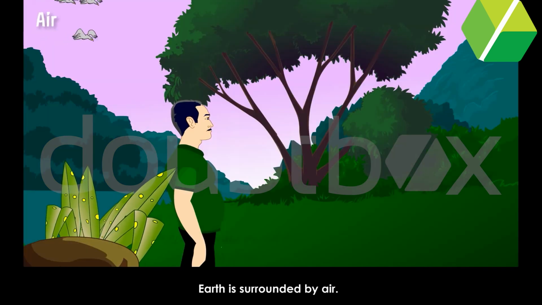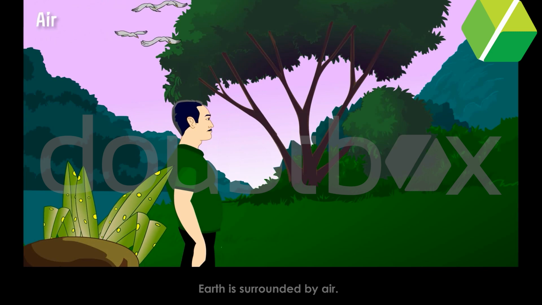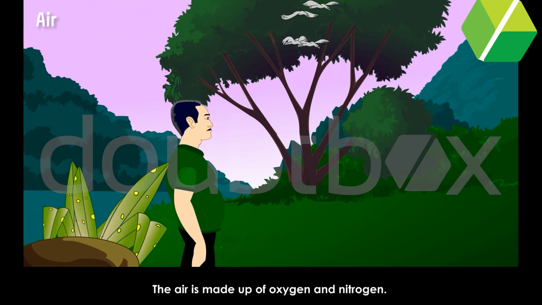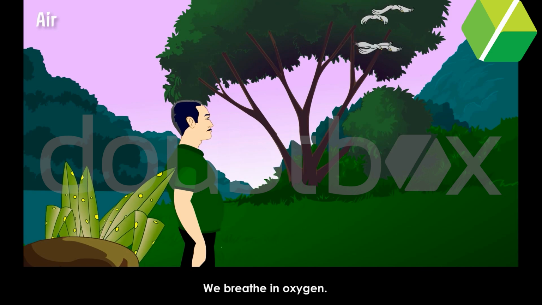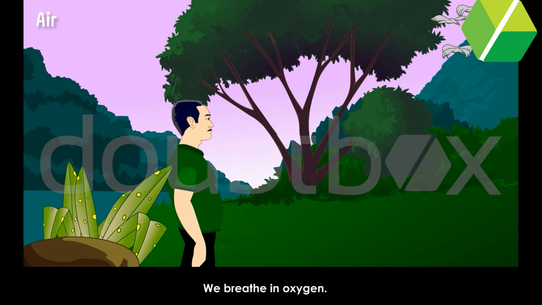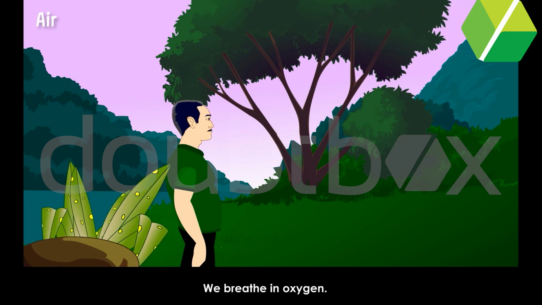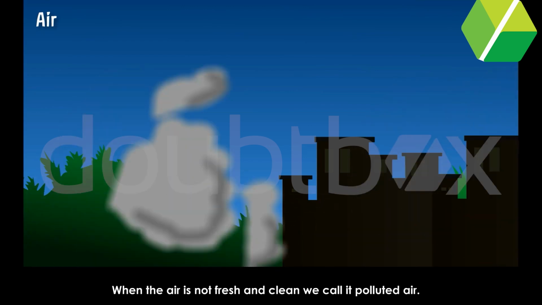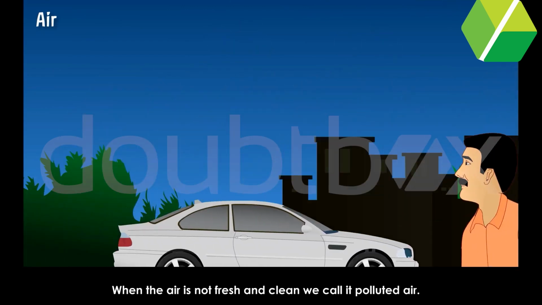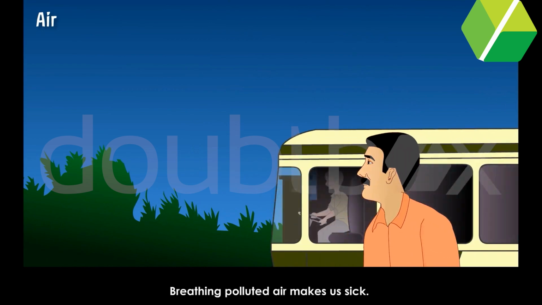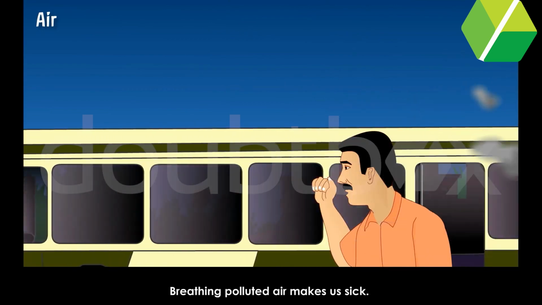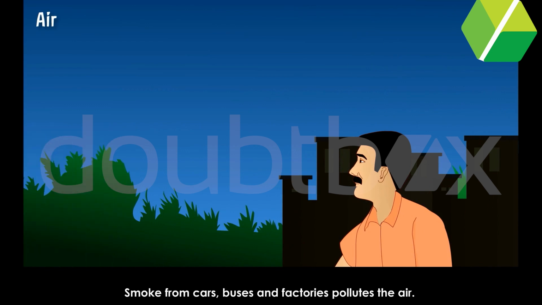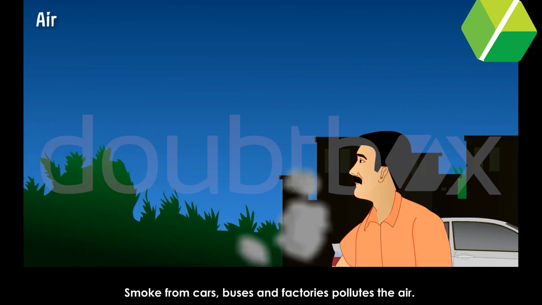Air. Earth is surrounded by air. The air is made up of oxygen and nitrogen. We breathe in oxygen. When the air is not fresh and clean, we call it polluted air. Breathing polluted air makes us sick. Smoke from cars, buses, and factories pollutes the air.